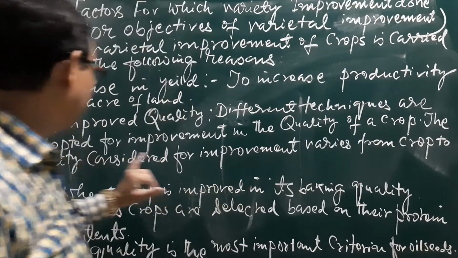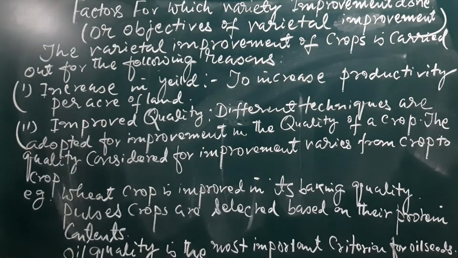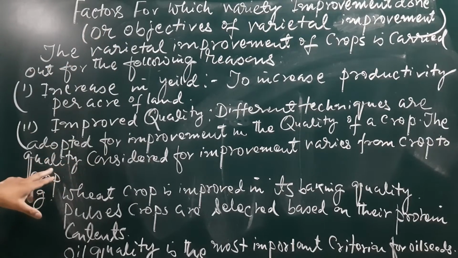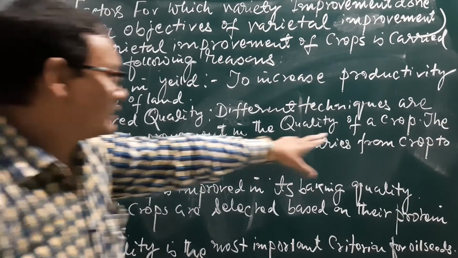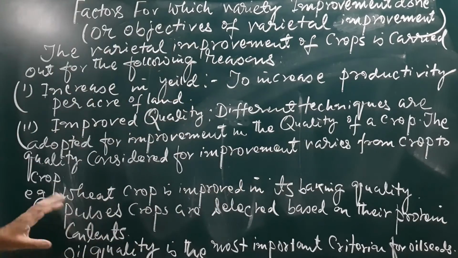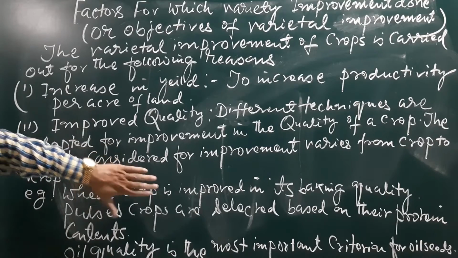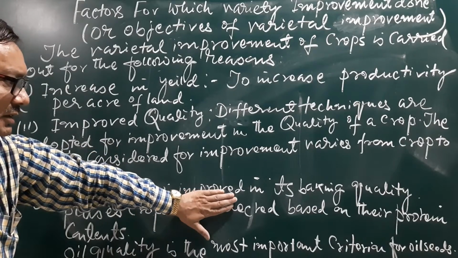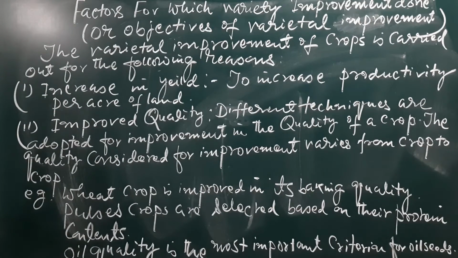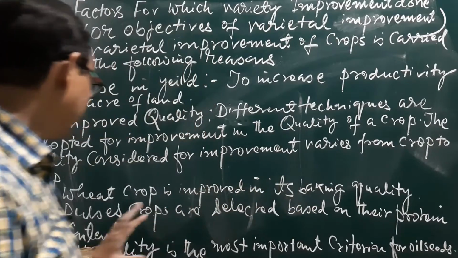And the second important thing, quality, improved quality. Different techniques are adopted for improvement in the quality of a crop. You have seen the two different methodologies, and depending upon that, the quality considered for improvement varies from crop to crop. A crop like wheat, what is its improved quality? That is the baking quality. There is no compromise with this quality, that is the baking quality.